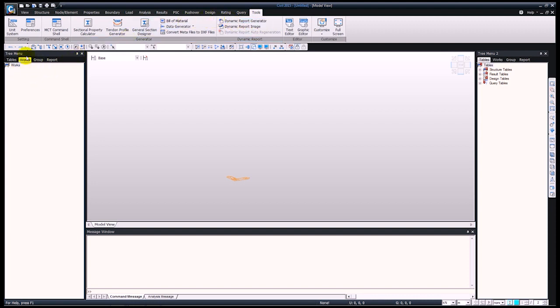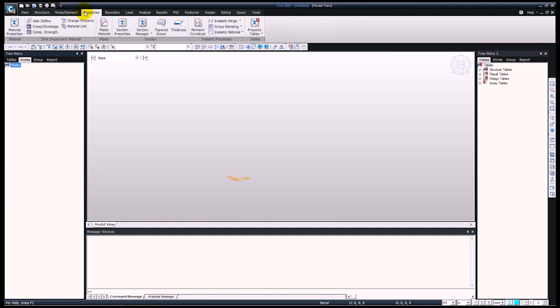On the left hand side we have the tree menu. You can see one of these on both the left hand side and the right hand side. In the works tree you can see everything that has been defined so far. Right now this is empty, as I have started an entirely new project. And you will see this being built up as I go along with the modeling procedure.